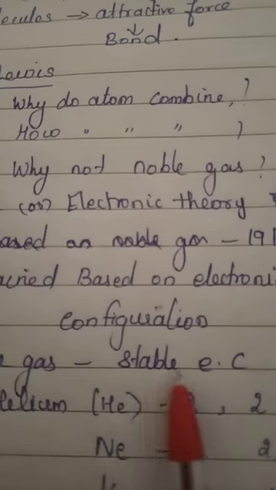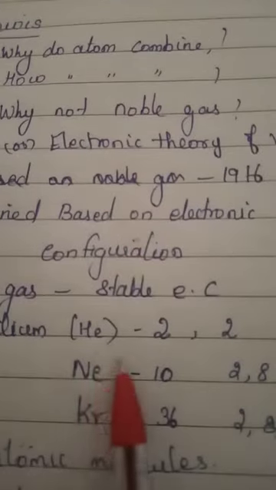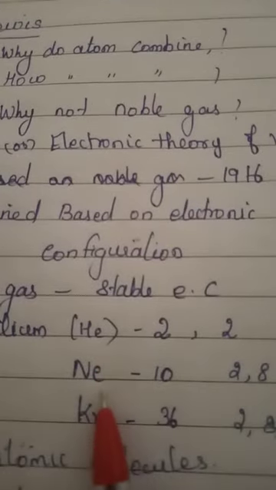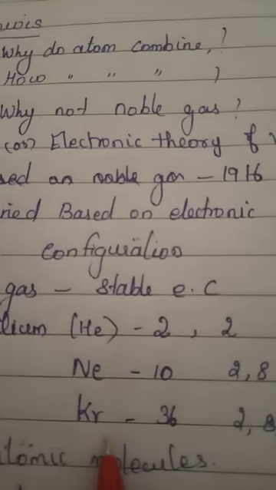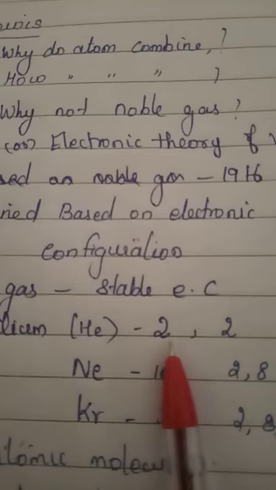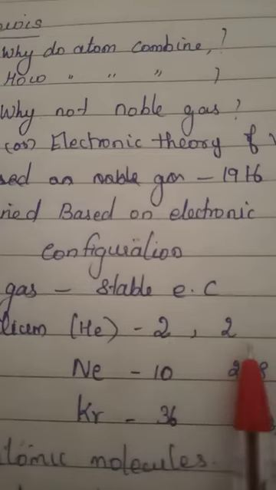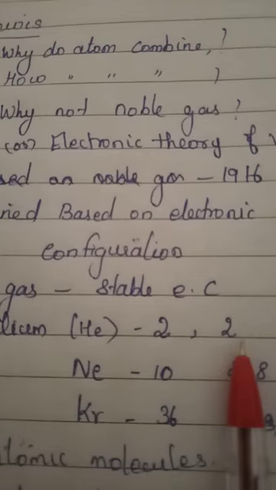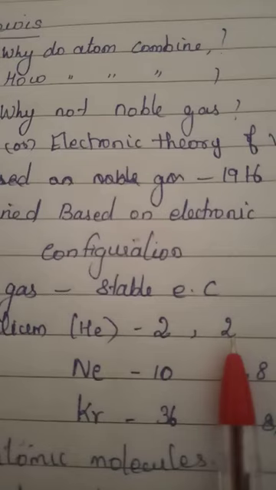According to Kossel and Lewis, these atoms, for example helium, neon, krypton, argon, radon, are examples of noble gases. See, for example, helium has only 2 electrons and its valency is also 2. It has only one shell, the K shell. This K shell can accommodate only how many electrons? Two, and that is completely filled. So they are said to be stable.